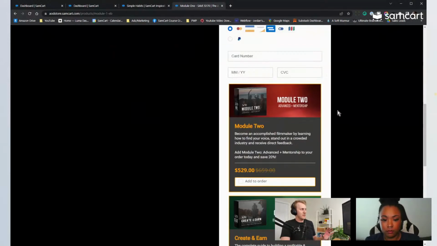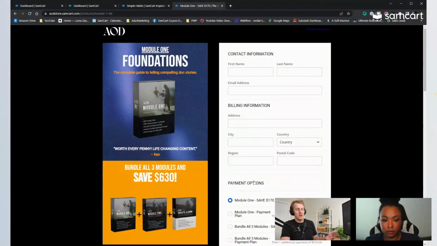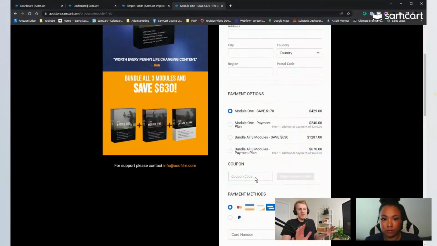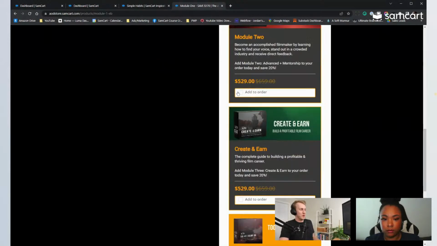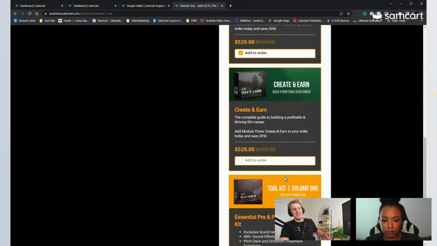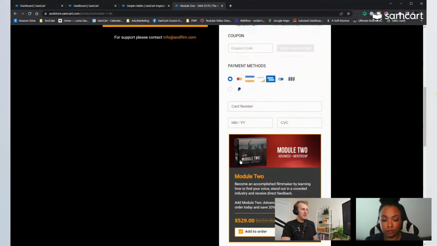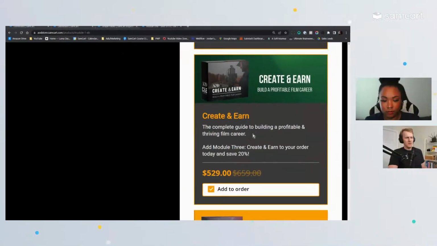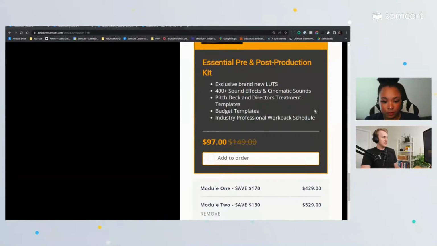And then you have all these extra bonus add-ons. So he's got module 2 here. If you're buying module 1, you just want the foundations, and then you're like, oh wait, I want something else. You feel like you're in a dead end as a customer. I want more. You just have this order bump right here, and you just say add to order, and you're rocking and rolling. And then you can say, oh, but I want the other course too. All you have to do is click the order bump, add to order, and you're ready to go. Here, I'm going to zoom in just a little bit so it's easier to see. But this page is mobile friendly.